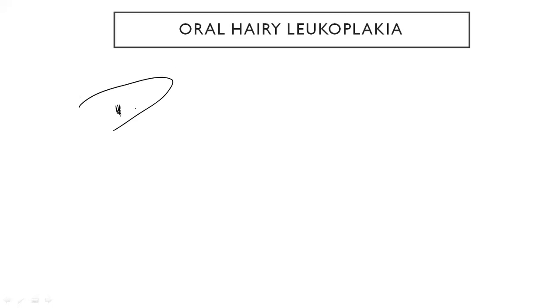Mostly it can be seen on the tongue, and there will be a white patch on the tongue. However much you try to remove this patch, it will not get removed. And it is usually seen in patients suffering with HIV and Burkitt's lymphoma. So this is mainly caused by Epstein-Barr virus. So let's have a quick review.